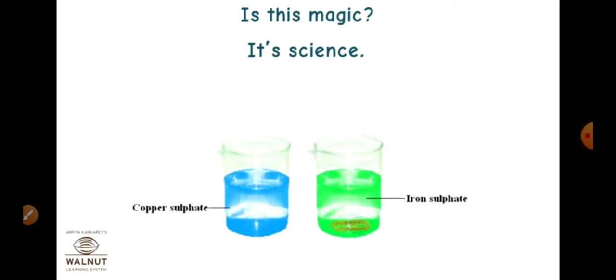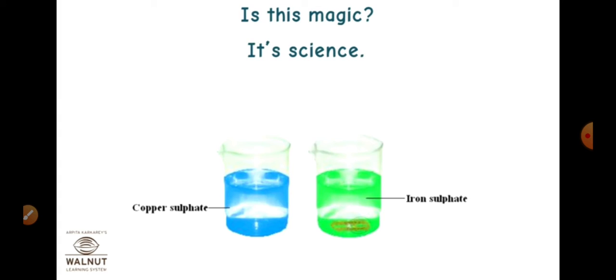Here what is happening is that the copper sulfate solution is blue in color, but when we dipped the iron shaving blade inside it, the copper gets accumulated over the iron blade, and the iron is transferred to the copper sulfate solution.